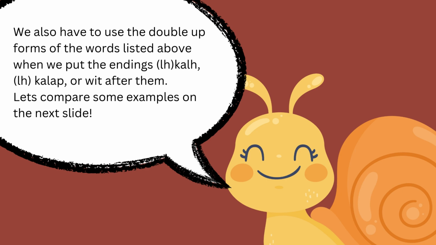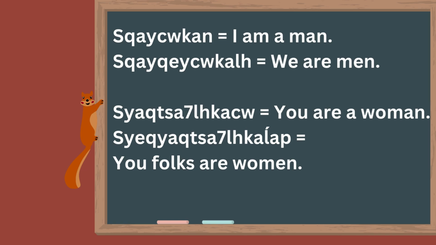We also have to use the doubled up forms of the words listed above when we put the endings shkash and shkalop in or wheat after them. Let's compare some examples on the next slide. Skekkan, I am a man, and skekash, we are men. And then yakshashko, you are a woman. And then yakshashkalap is you folks are women.